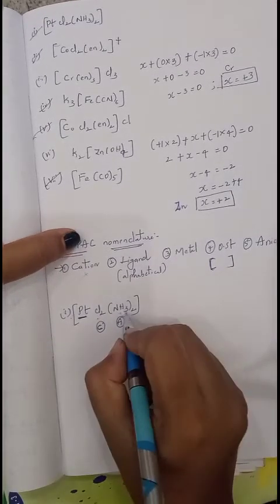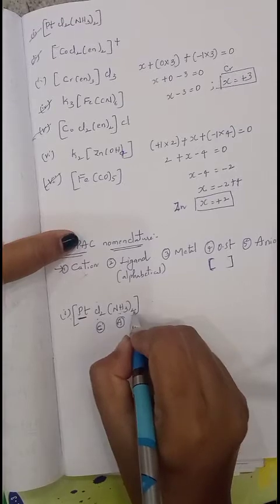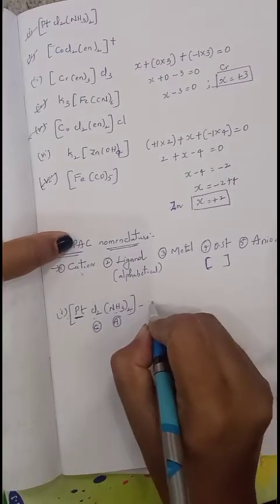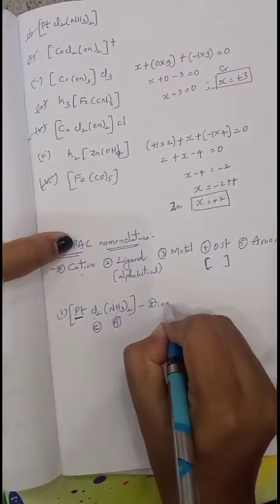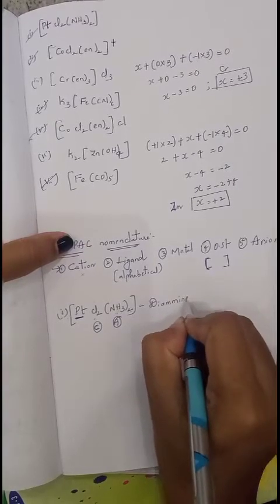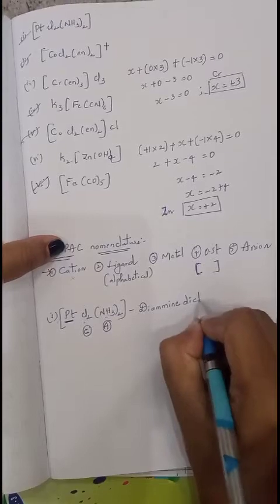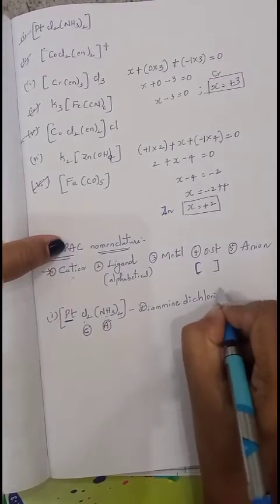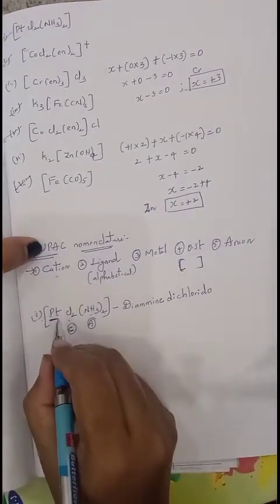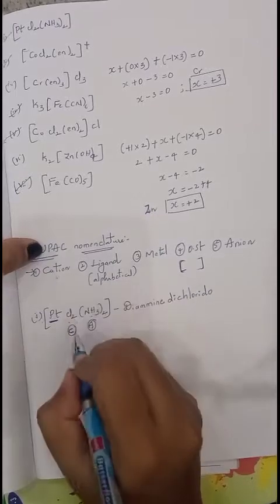Okay. So the total number of amines present here is 2. Then use the prefix di. Diamine. How many chlorides are there? 2. Dichlorido, or chloro.